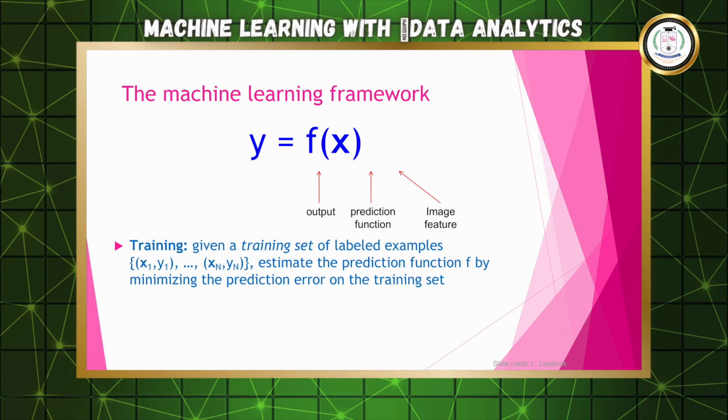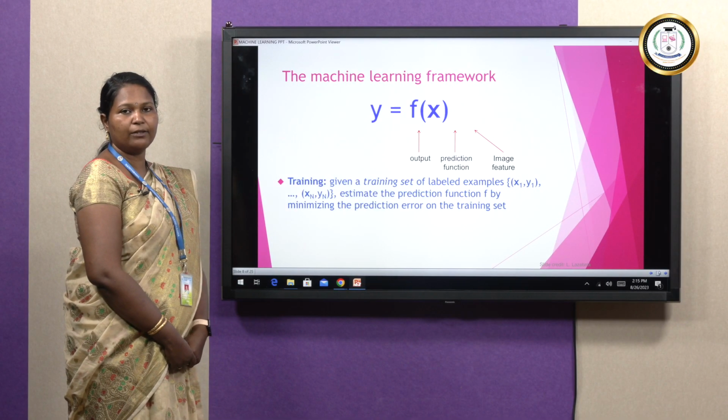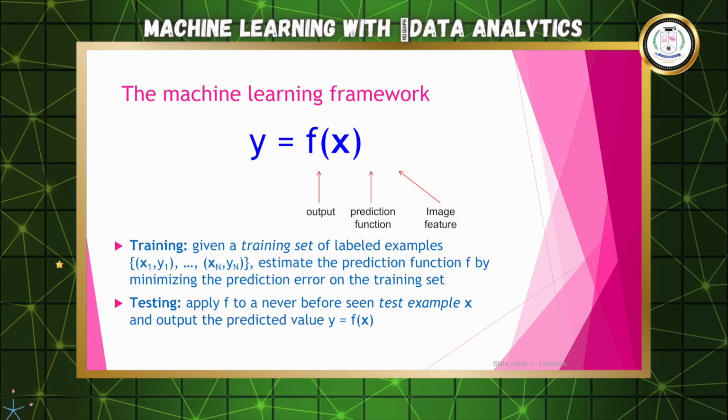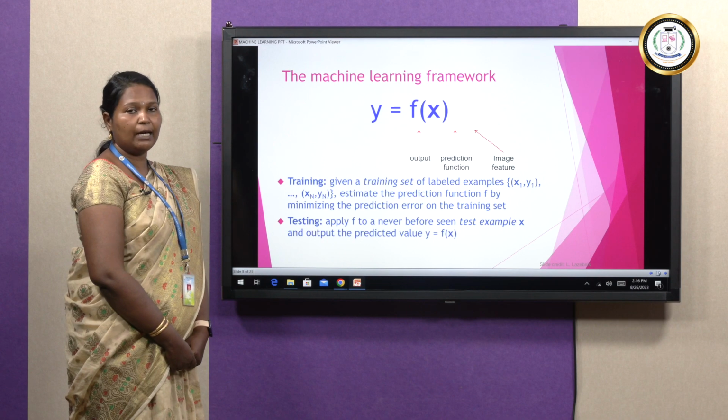So this is the training: given a training set of labeled examples (x, y), estimate the prediction function f by minimizing the prediction error on the training set. If there is any error, this formula will not be calculated correctly. So when we are giving the input data, it must be accurate and proper. At testing, we apply f to a never before seen test example x and output the predicted value y equal to f of x. Finally, y equal to f of x is the formula to derive an application.